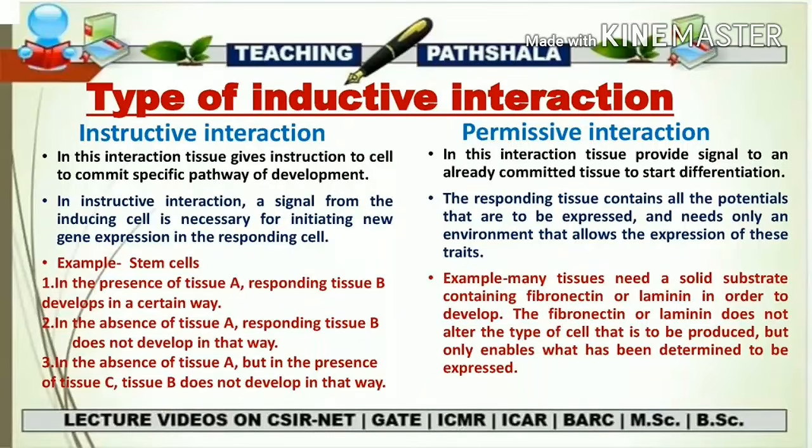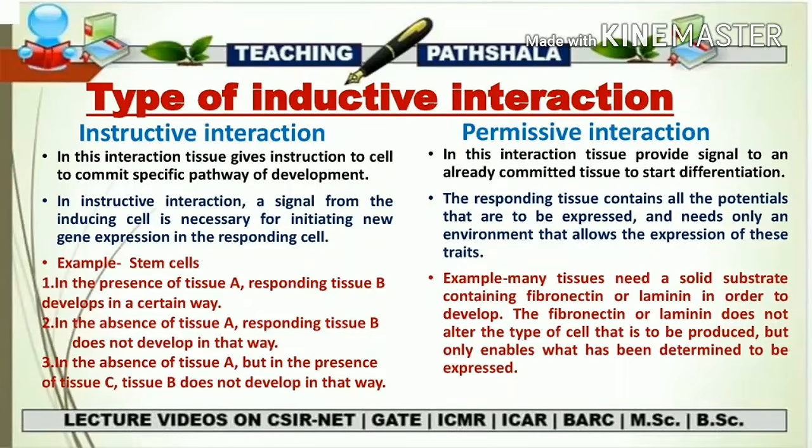In this way, there is a huge difference between instructive interaction and permissive interaction. If you talk about instructive interaction, there is a responding cell which needs an instruction from some other cell, which is going to send a signal, that is mainly the inducing signal, to the responding cell. So in this way, we can say that in an instructive interaction, the responding cell is totally dependent upon some other cell which is going to send an inducing signal.